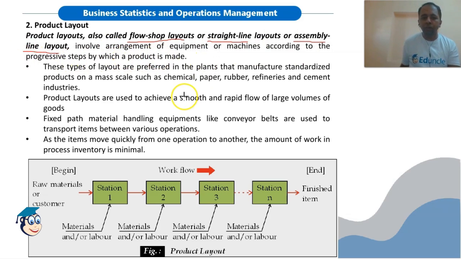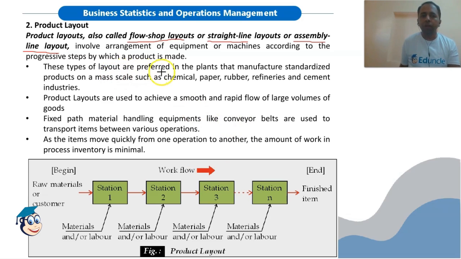So what we have done in this particular type of layout, we have grouped the machineries in the sequence of the job that we need to perform on the raw materials or the work in progress inventory. We are feeding the raw material from the starting workstation, and one by one we are performing different operations on this raw material, and at the end we will get the finished item. So rather than doing the job on an entire batch, we are moving a single good from one workstation to another. For the movement of goods, we can use conveyor belts as handling equipment devices.